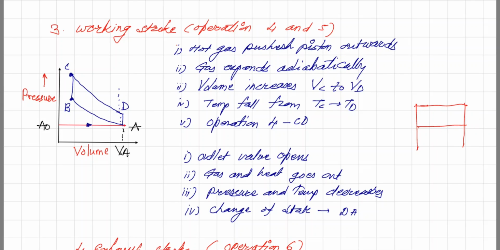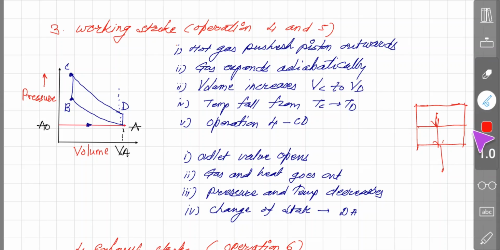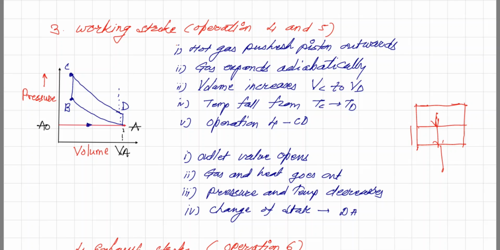As the valves are closed, the pressure pushes the piston in the downward direction, and that is why volume increases and the gas expands adiabatically, because no heat is taken inside or given outside. So the movement of the piston from this to this is an adiabatic process, and volume increases from Vc to Vd.